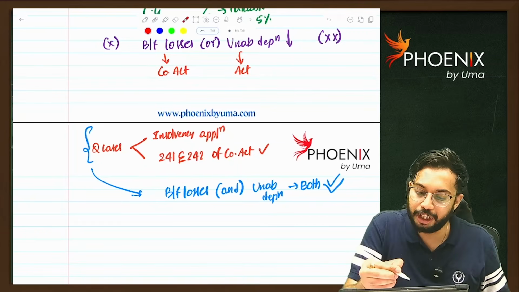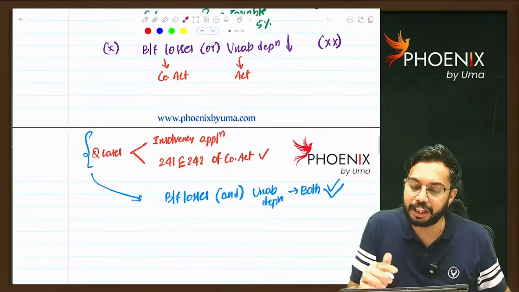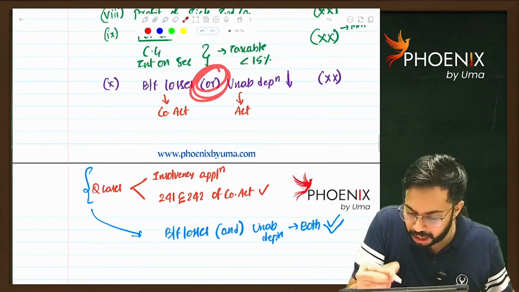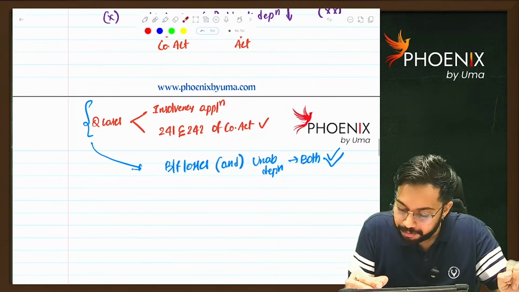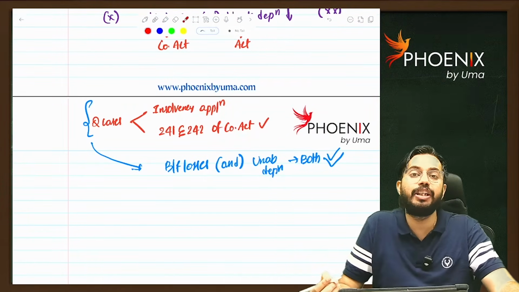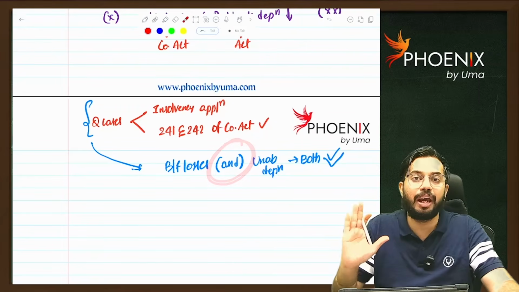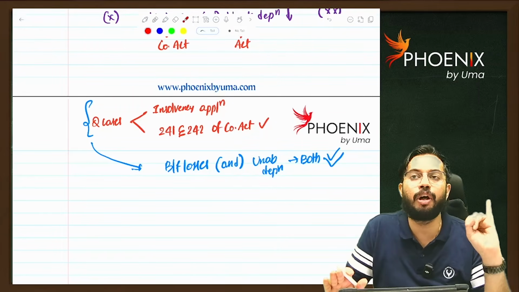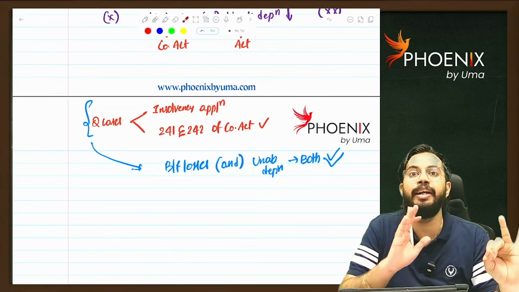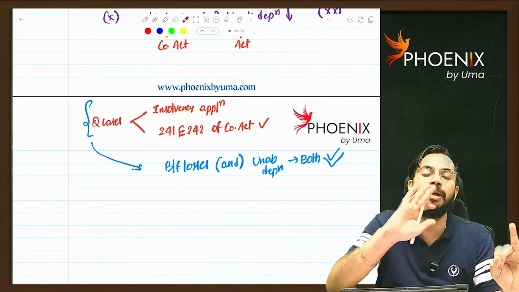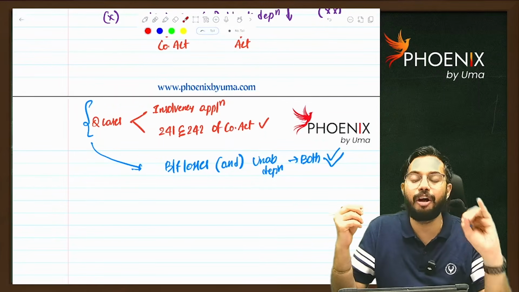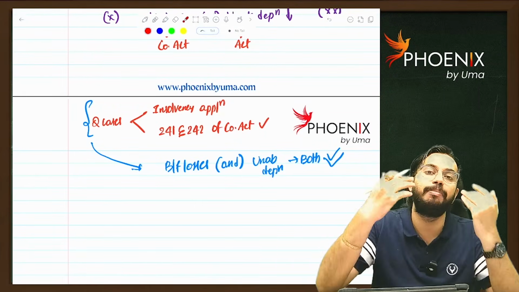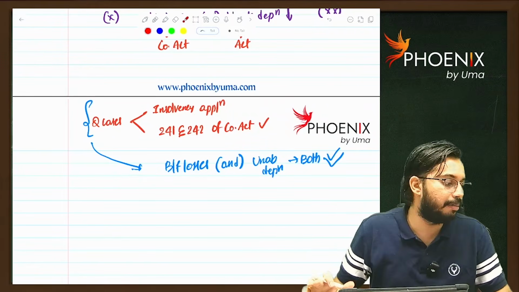What I said, generally the conjunction is 'or'. But in two cases, the conjunction is 'and'. What are those two cases? Sections 241, 242 of the Companies Act are applicable, or the company did not become insolvent but an insolvency application was filed. In these two cases, both brought forward losses and unabsorbed depreciation, you can claim as deduction. Are you able to understand?